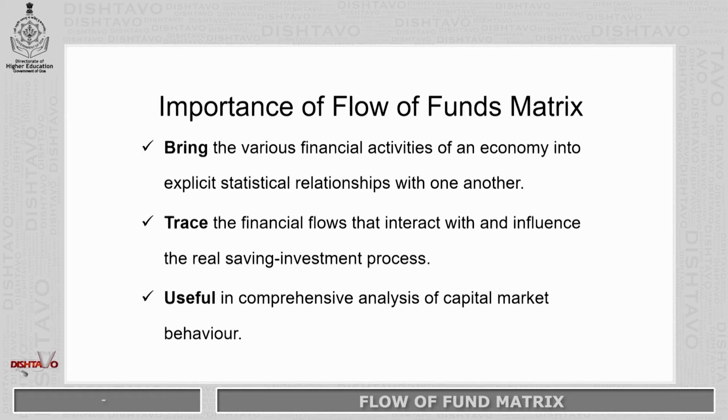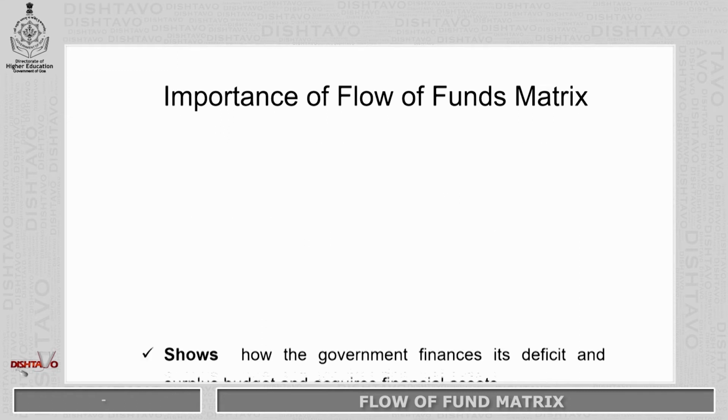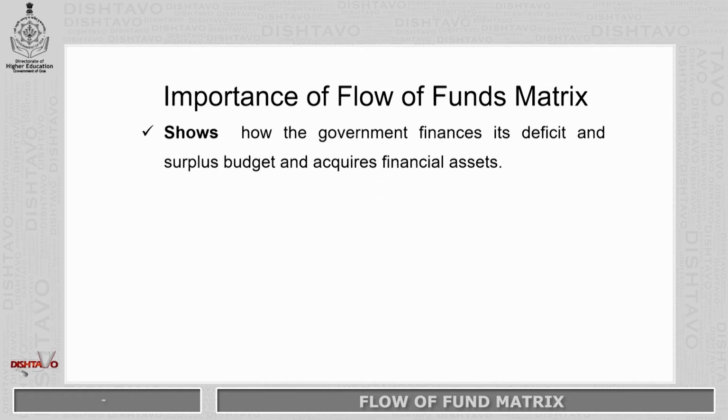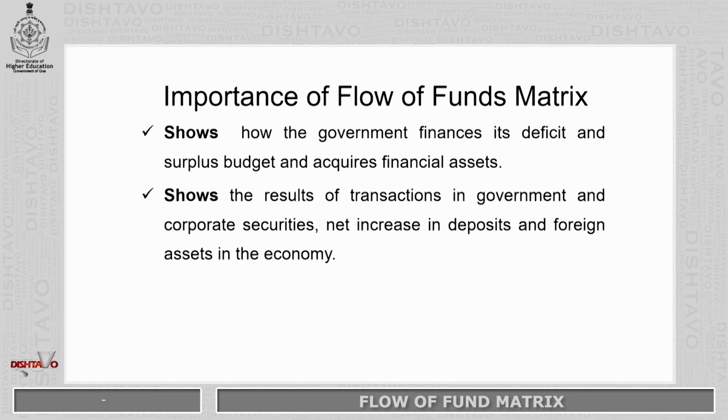It is also a useful comprehensive analysis of the capital market, how the capital market in the country is behaving. It shows how the government finances its deficit and surplus budget in the market. When a deficit budget is there, what does the government do, how does it complete the gap between income and expenditure. Then it shows the result of transactions in government and corporate securities in the economy, net increases in the deposits, and foreign assets in the economy.